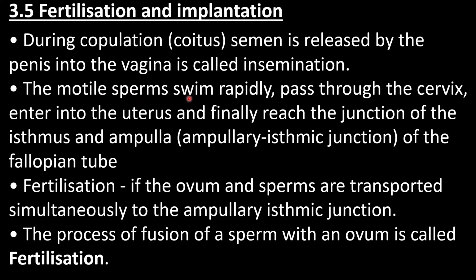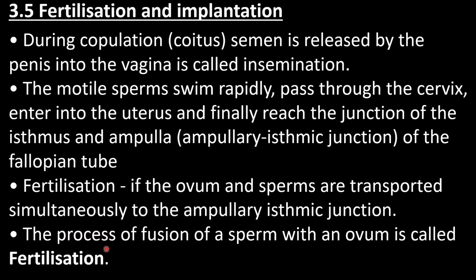The motile sperms swim rapidly, pass through the cervix, enter into the uterus, and finally reach the ampullary isthmus junction of the fallopian tube. In this region, the fertilization occurs. If the ovum and sperms are transported simultaneously to the ampullary isthmic junction, fertilization occurs. The process of fusion of sperm with ovum is called fertilization.